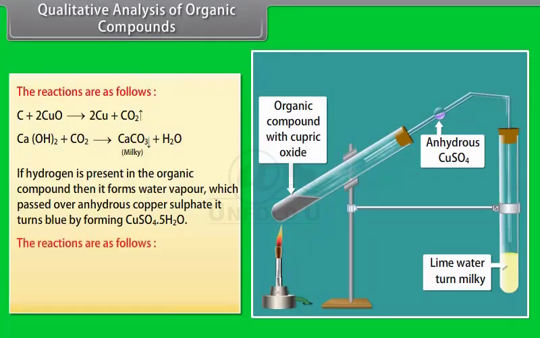The reactions are as follows. Hydrogen in the organic compound reacts with copper-2 oxide and produces copper and water. The produced water reacts with anhydrous copper sulfate, which turns blue by forming CuSO4·5H2O.